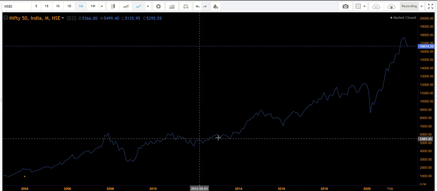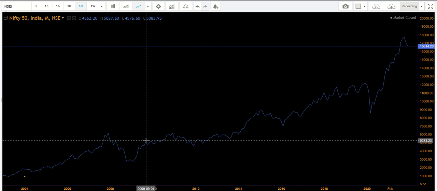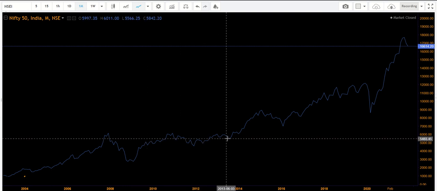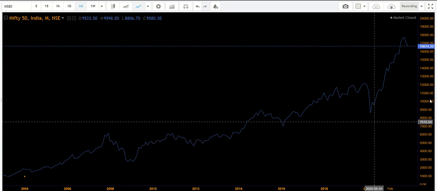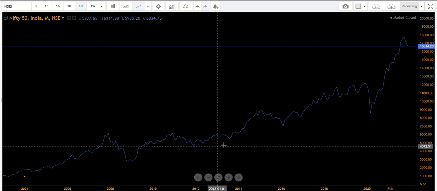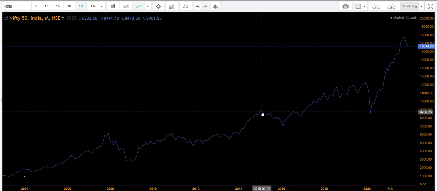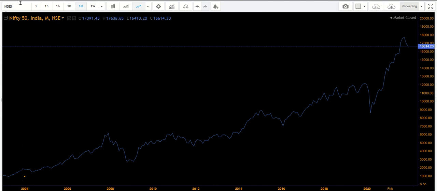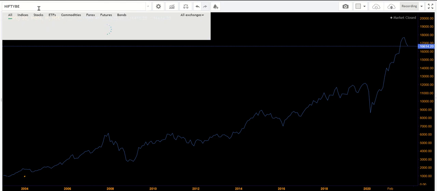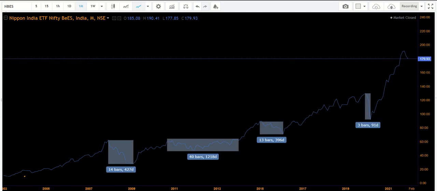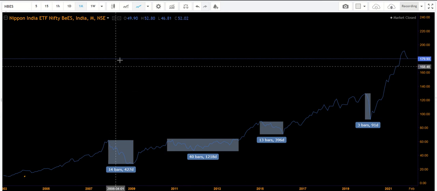For example, you see this range-bound market continued from about 2009 to almost 2013. So around 4 years, 4+ years, this continued in range. Like that, it may spend time anytime. But the waiting will be worth it when you get the benefit in the long term. So this is the Nifty 50 chart we have seen. We will have a look at the Nifty Bank chart. So this is the Nifty Bank chart, monthly chart again.